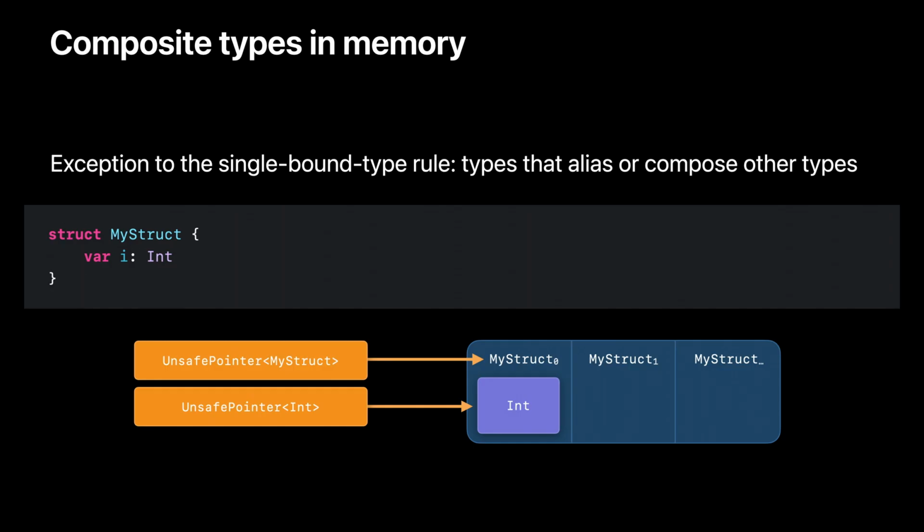Since typed pointers follow simple, strict rules, you generally won't have two active pointers to the same memory location that disagree on the type. But let's see what happens with composite types. In this example, we have a block of memory that contains values of type MyStruct. We can either get a pointer to the outer struct or a pointer to its property, and those pointers are both valid at the same time. We can access either one without changing the type that memory is bound to. This still obeys the same basic rule for pointer safety, because when memory is bound to a composite type, it's also effectively bound to the members of that type as they're laid out in memory.